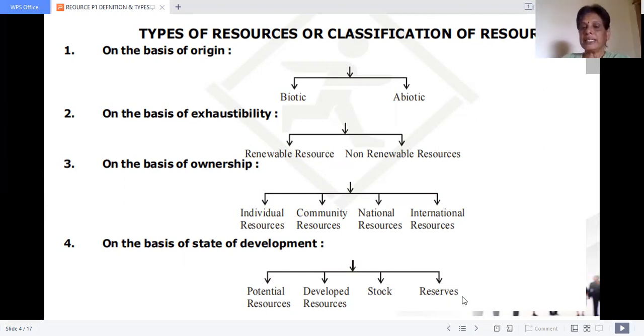Okay. What is reserve? I told you, we know the resources are available, and the technology to use them, like developed resources, but we kept aside some resources for future use. That is called reserve.